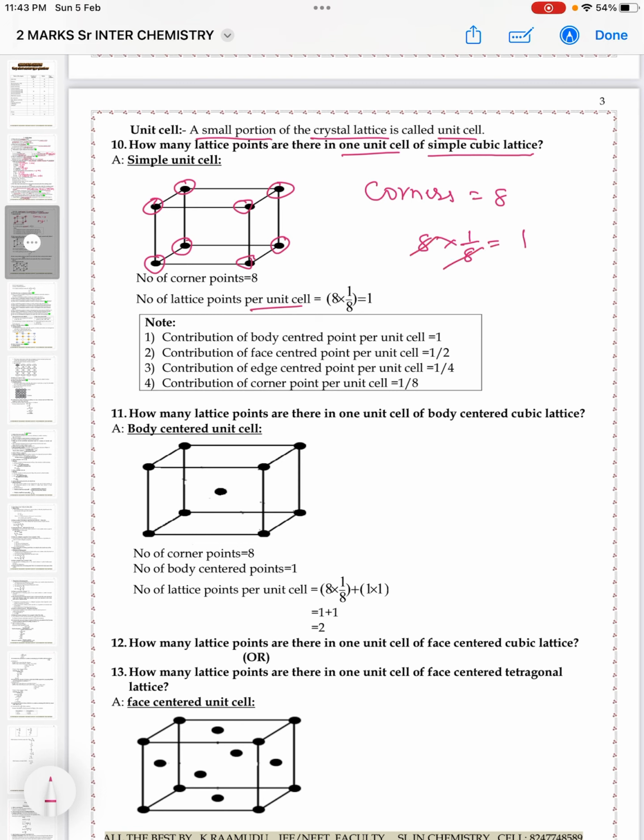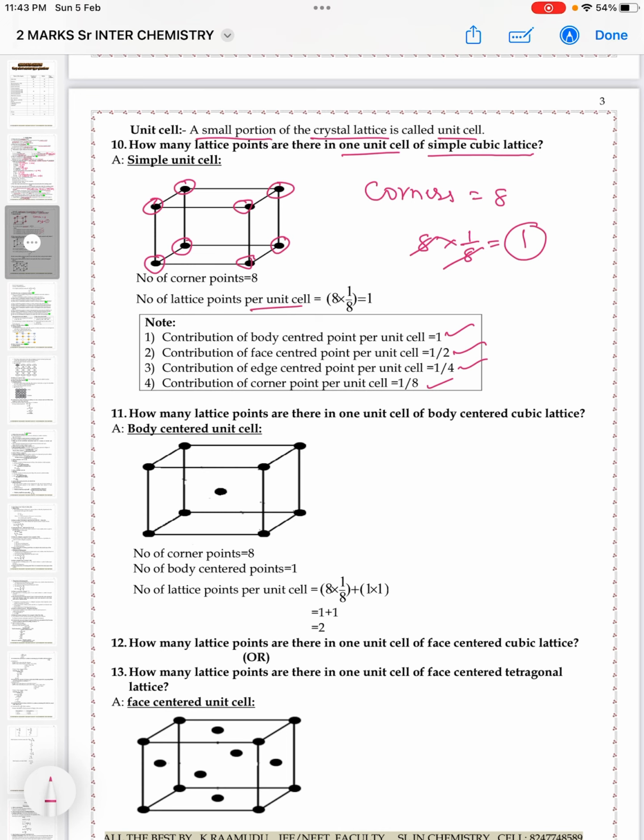So 8 corners, each corner is shared by 8 other unit cells. So the total number of atoms at corners is equal to 1. Here a note is given: contribution of a body centered point per unit cell is 1. Contribution of a face centered point per unit cell is half. Contribution of an edge centered point per unit cell is 1 by 4. Contribution of a corner point per unit cell is 1 by 8.